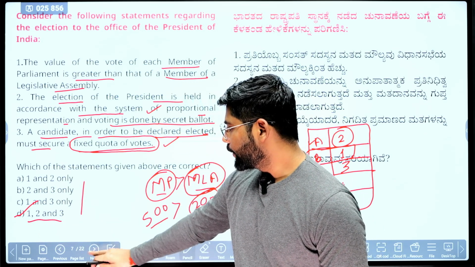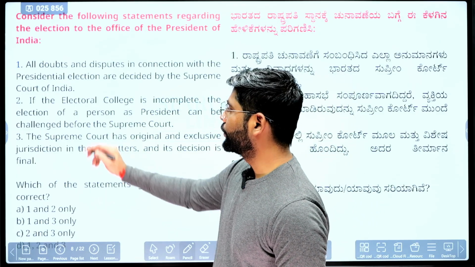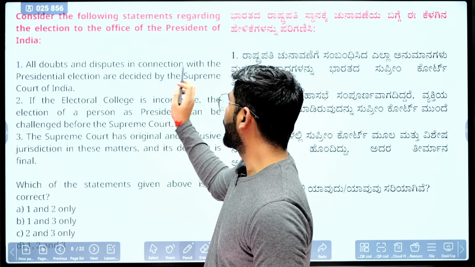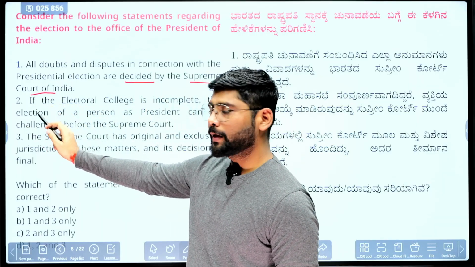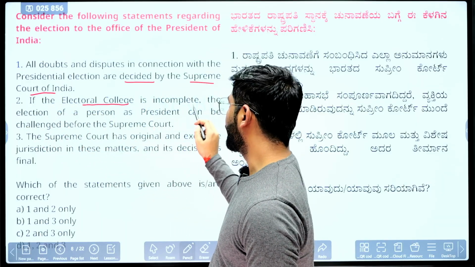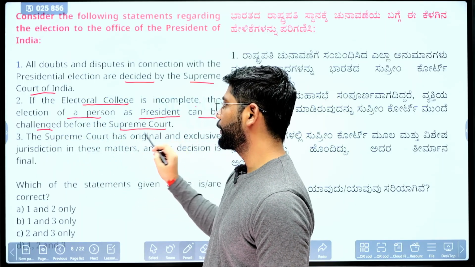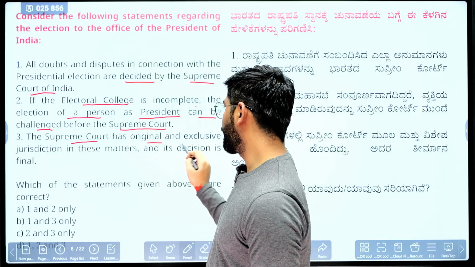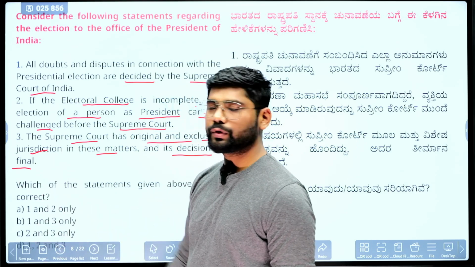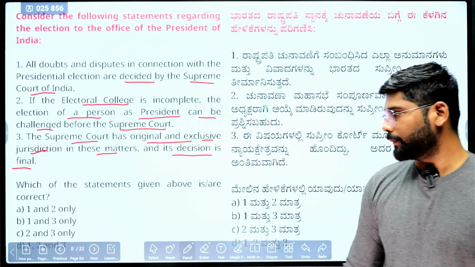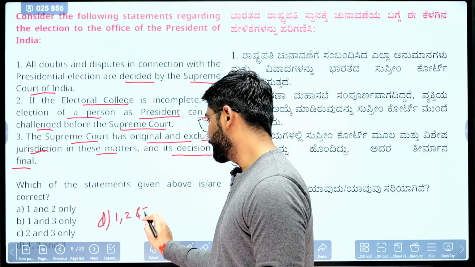Okay, next question. It is again about the election to the office of the President. The first statement says all doubts and disputes in connection with the presidential election are decided by the Supreme Court of India. Second, if the electoral college is incomplete, the election of a person as President can be challenged before the Supreme Court. Third, the Supreme Court has original and exclusive jurisdiction in this matter and its decision is final. Let me know which one is correct here. The last option D is 1, 2 and 3.